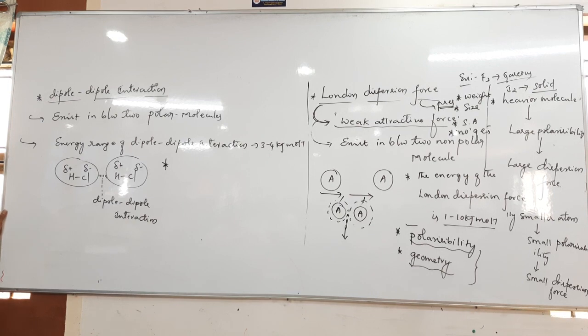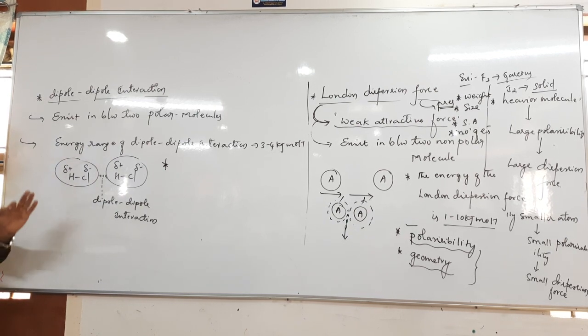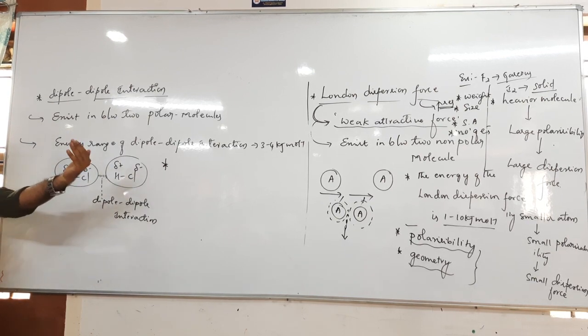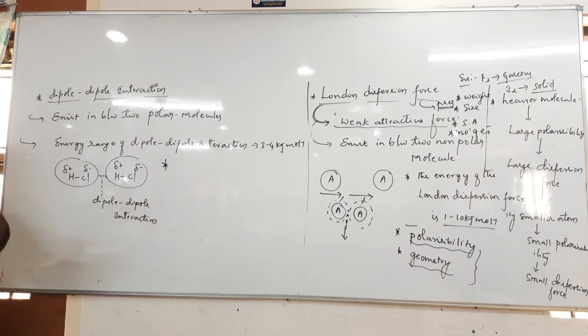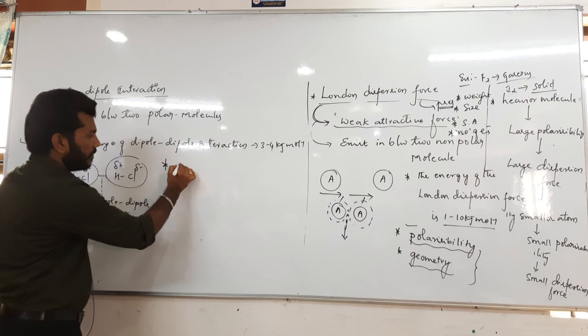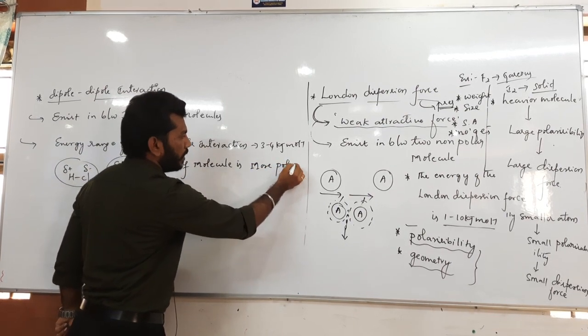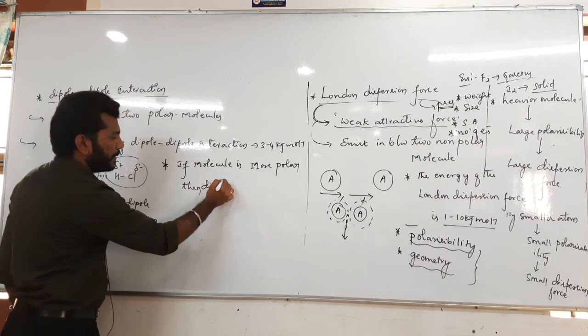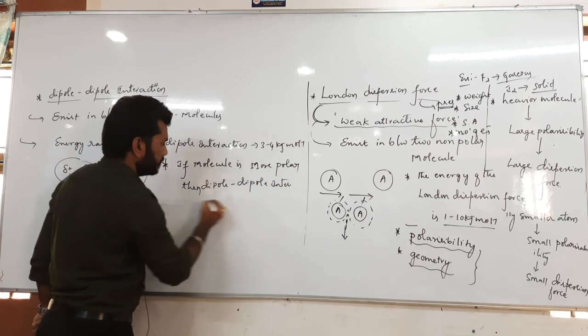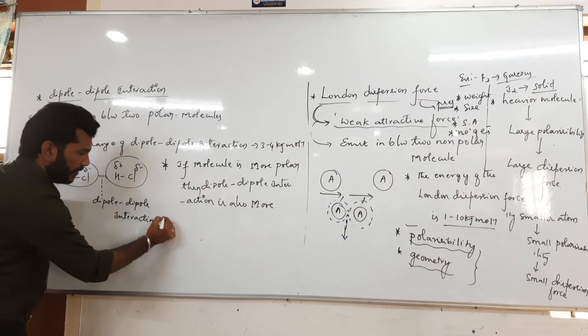The extent of dipole interaction is greater in which kind of species? Not all molecules have the same polarity; each molecule has a different polarity. The extent of dipole interaction depends on this: the molecule which is more polar. If a molecule has more polarity, then in such molecules the dipole interactions are maximum. So if the molecule is more polar, then the dipole interaction is also more.